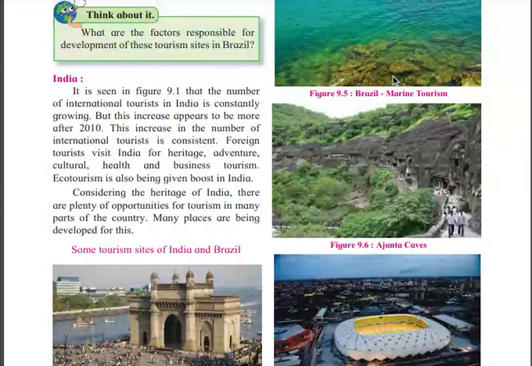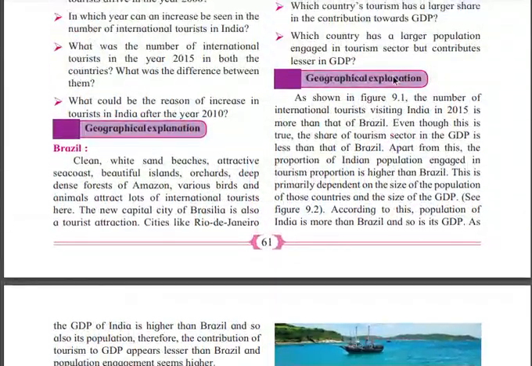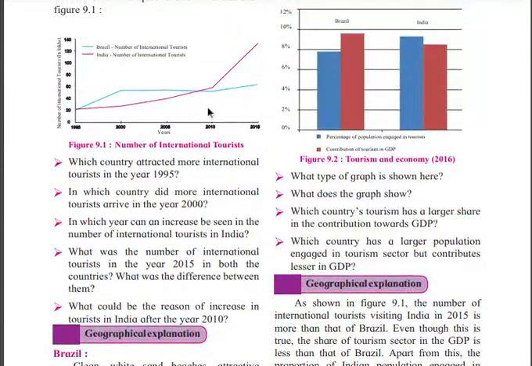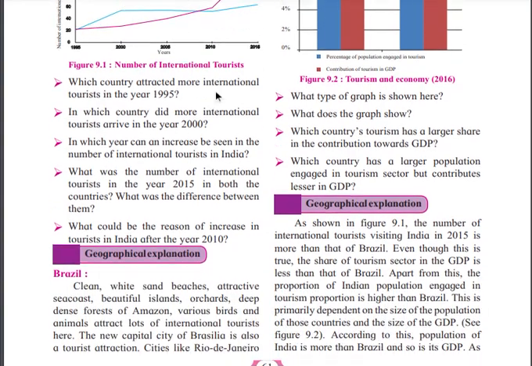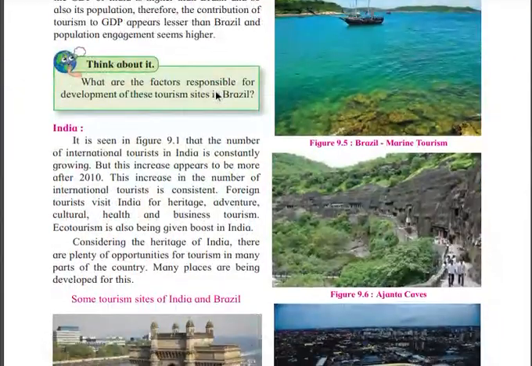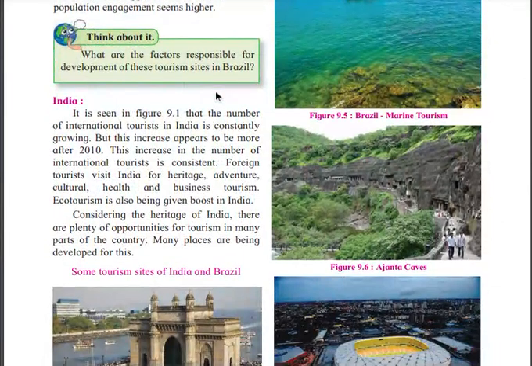Before that the numbers are similar, but after 2010 it goes very high, which means that after 2010 people started coming more and more.